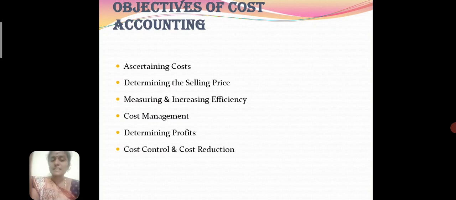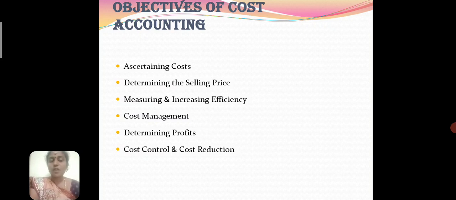First one is ascertaining the cost. It is the main objective of cost accounting to know the cost of the product, process or service rendered by the company to be determined. Then the second one is determining the selling price. As a business aims to derive the maximum profit from their activities, it is necessary that they earn revenues greater than the cost. Hence, cost accounting provides insights regarding the cost to produce and sell such products and services.